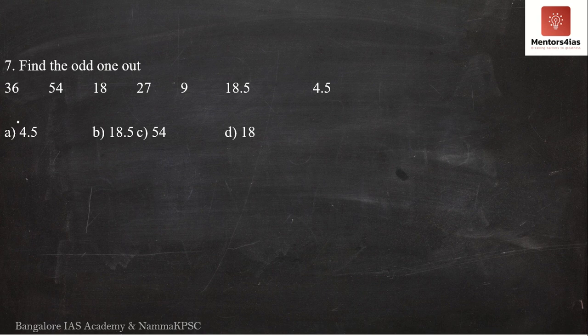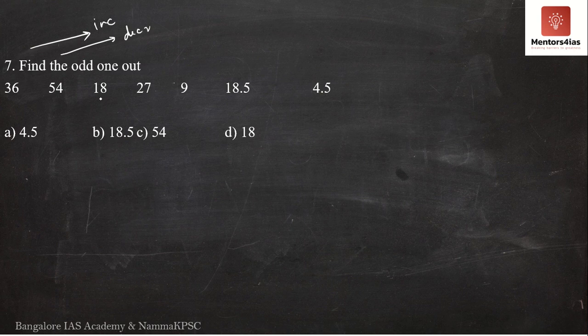Now, this is not a series like the previous series where it would always increase in one particular direction, or decrease in one particular direction. We have an increase, then a decrease, increase, then a decrease, increase, then a decrease.